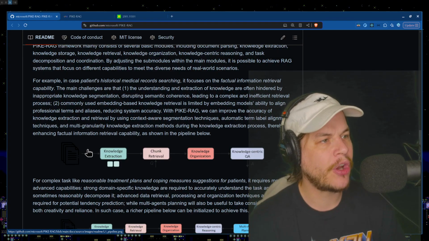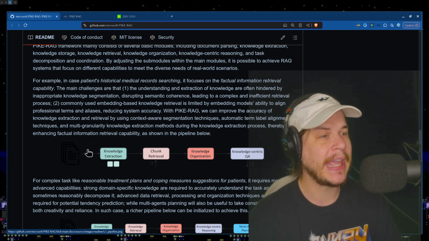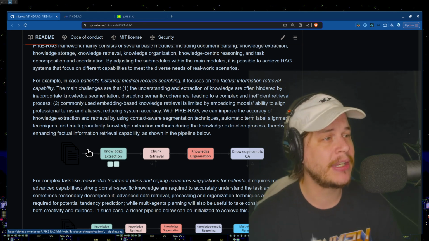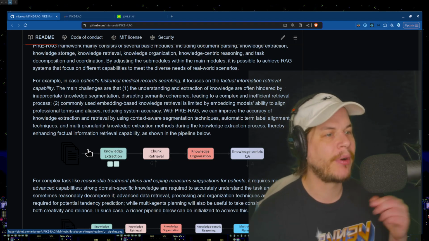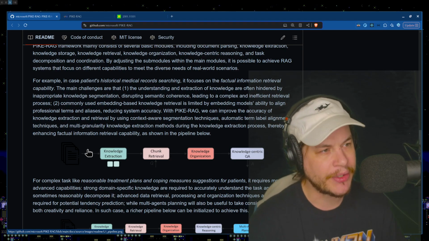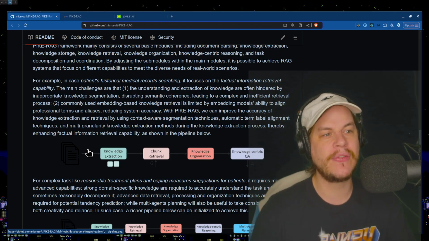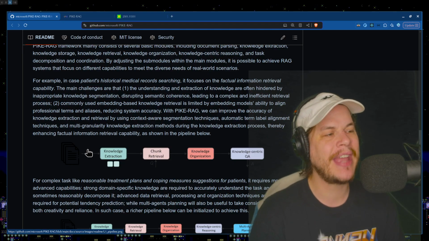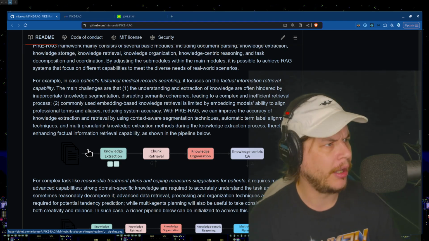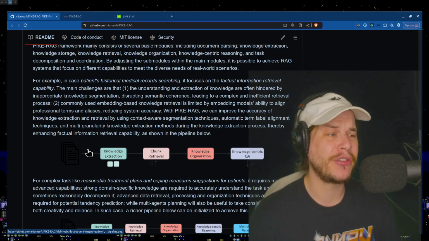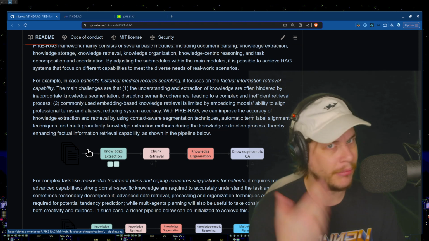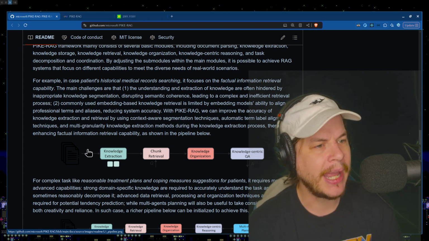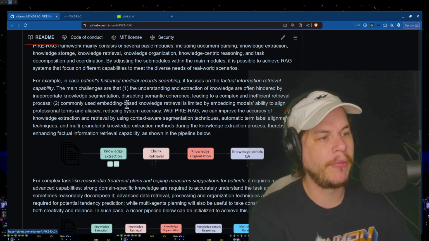So that means that the main challenges are that the understanding and extraction of knowledge are often hindered by inappropriate knowledge segmentation, disrupting semantic coherence, leading to a complex and inefficient retrieval process. Commonly used embedding-based knowledge retrieval is limited by embedding models' ability to align professional terms and aliases, reducing system accuracy. With PIKE-RAG, we can improve the accuracy of knowledge extraction and retrieval by using context-aware segmentation techniques, automatic term label alignment techniques, and multi-granularity knowledge extraction methods during the knowledge extraction process. God, I was going to suggest, why don't you use multi-granularity knowledge extraction methods? But they're saying it right here. Thereby enhancing factual information retrieving capability, as shown in the pipeline below, okay?